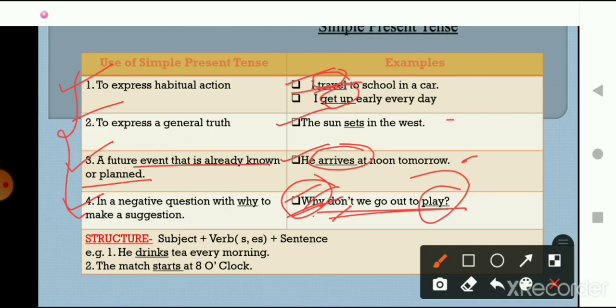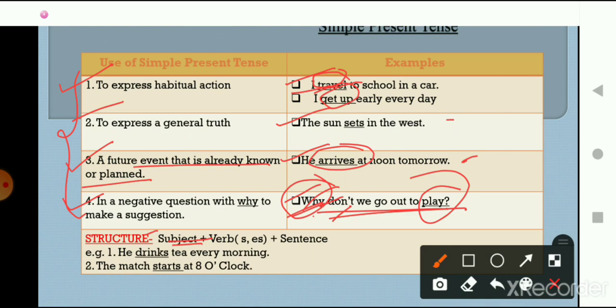Okay, so now let's see the structure. Structure helps us to form the tenses, form the part of the sentence. So here, how can we make a simple present tense? Okay, so first of all we use a subject. Subject like I, he. Okay, these are the subjects, or subjects are nouns. Okay, so subject plus verb.